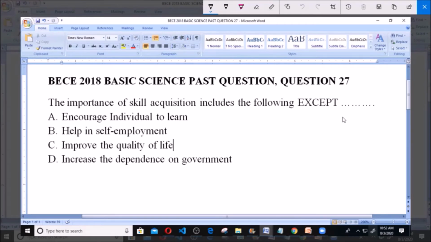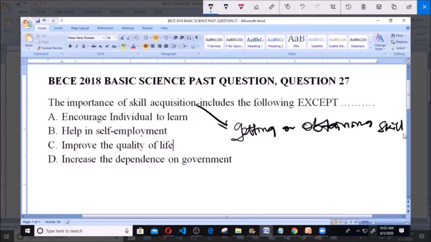Like we know, skill acquisition simply means getting or obtaining skill. And like we know, this skill varies. Skill acquisition can either be formal or informal. An example of the formal one is the school that we go to. We attend school to acquire skills. We go to the university to specialize in different courses. That's the formal.